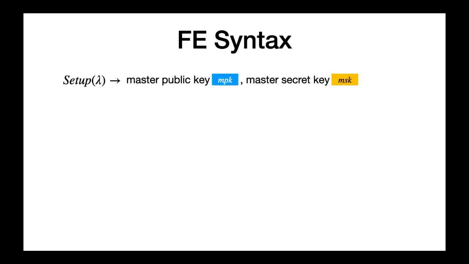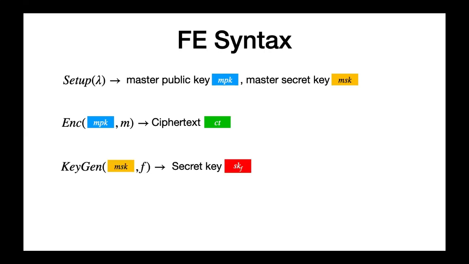A functional encryption scheme consists of four algorithms with the following syntax. The setup algorithm generates the master public key and master secret key. The encryption algorithm takes as input a master public key and a message, and outputs a ciphertext. The key generation algorithm takes as input a master secret key and a function from an appropriate function class, and outputs a secret key. The decryption algorithm takes as input a secret key associated with a function F and a ciphertext, and outputs F of M, where the ciphertext encrypts the message M.